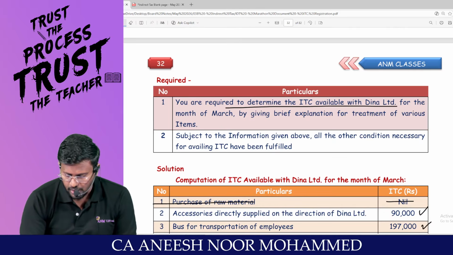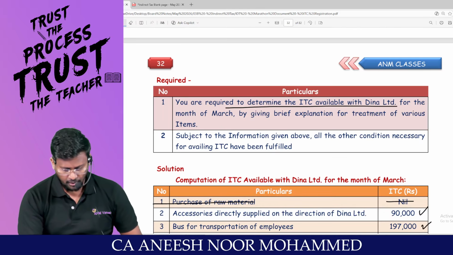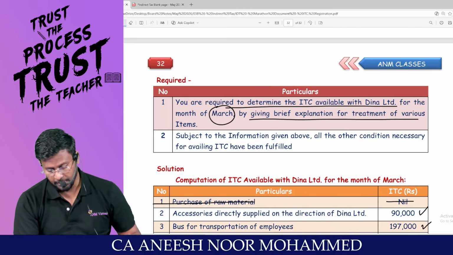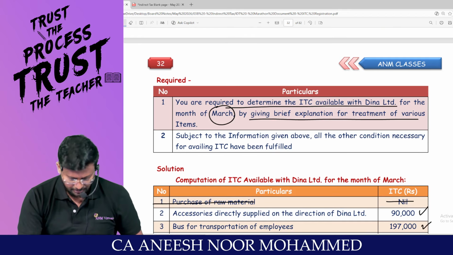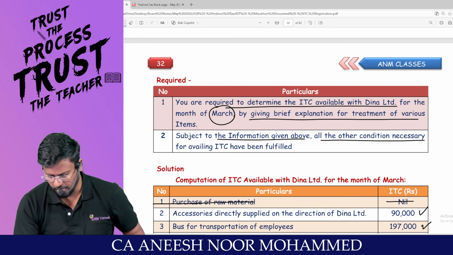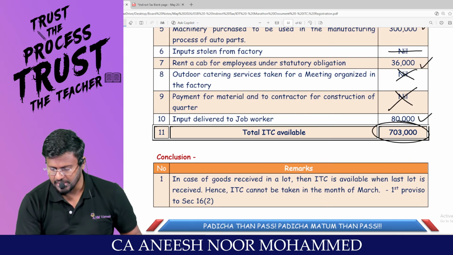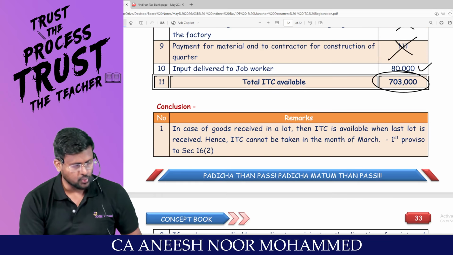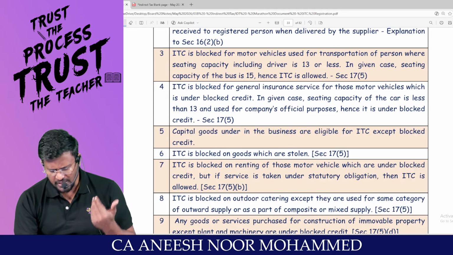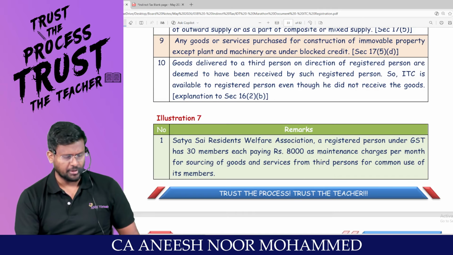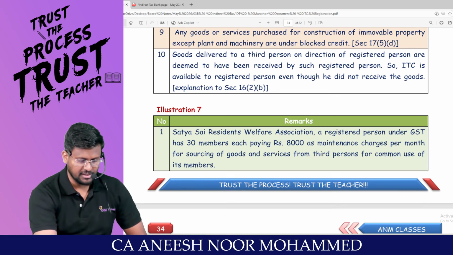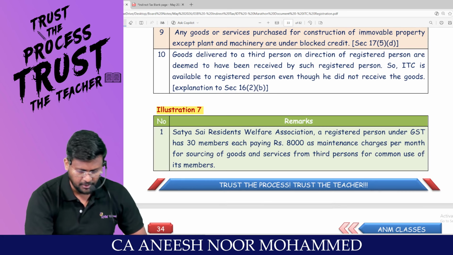You are required to determine the ITC available with Dina for the month of March by giving brief explanation for the treatment of various items. Subject to the information given above, all other conditions necessary for availing ITC have been fulfilled. So the total ITC available will be 7,03,000. Are you all really with me? And the notes I have written, you have to read the notes because everything has been discussed in the class. Can I move into illustration number 7?